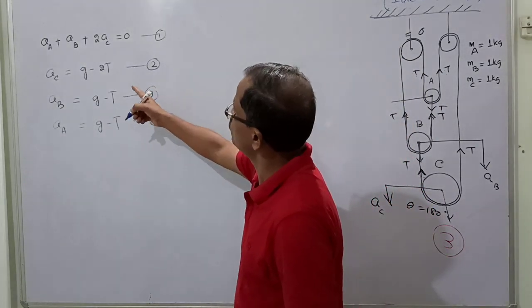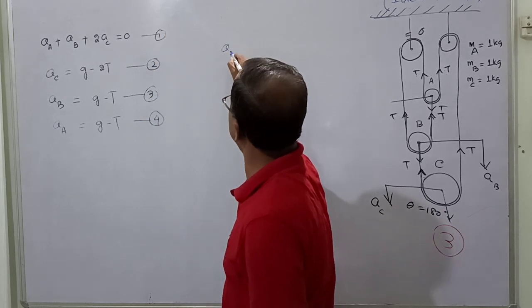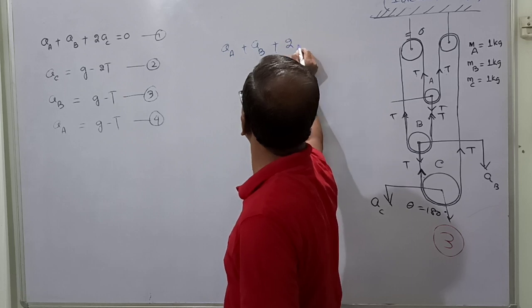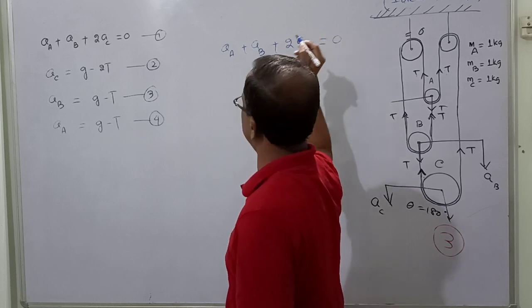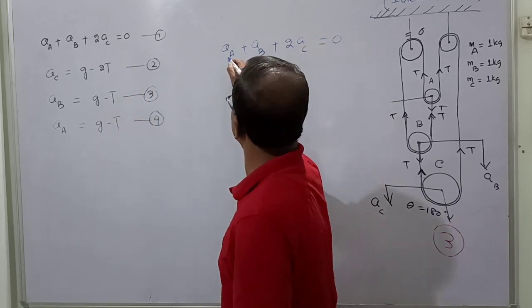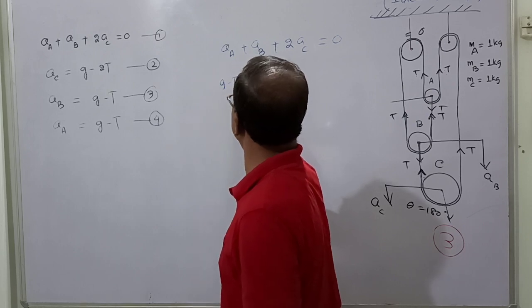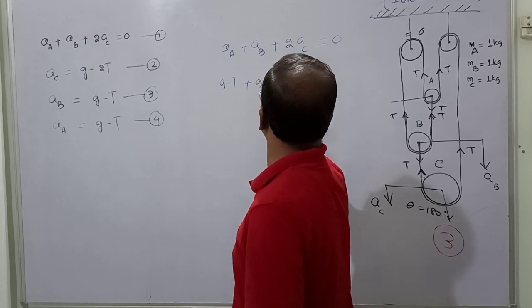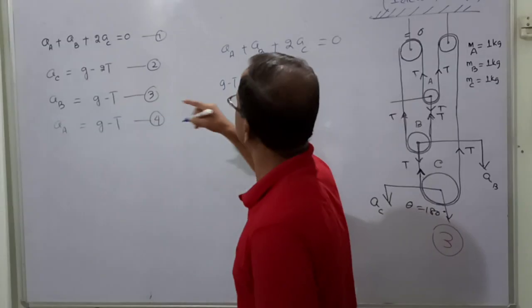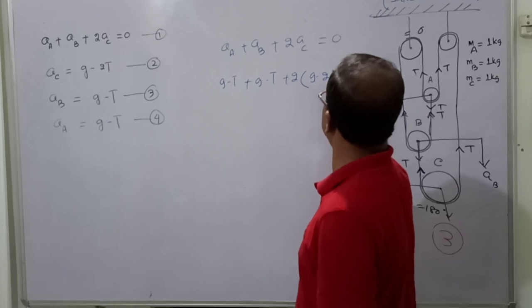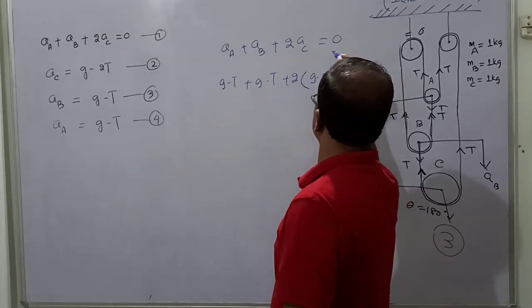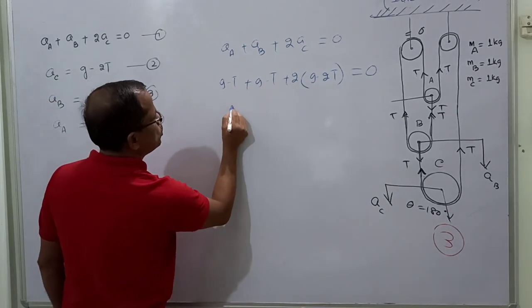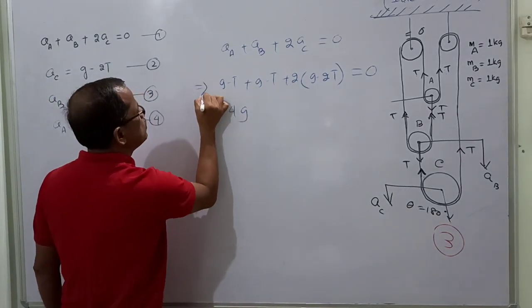Now come to equation number 1: acceleration of A plus acceleration of B plus twice the acceleration of C is equal to 0. Now put the equations in here. So g minus T plus g minus T plus twice the acceleration of C, which is g minus 2T, is equal to 0. Now how many g? 1g, 2g, 4g.